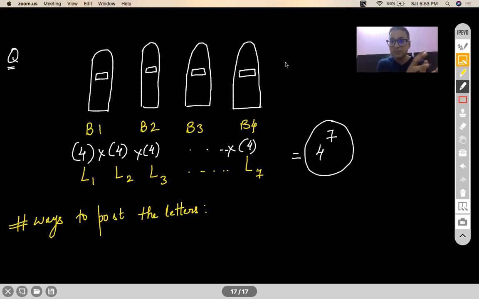So you have to do a distribution of 7 between these 4 people. Not only that, let's say if you distribute it like this, let's say I am going to put 3 letters over here, 1 here, 1 here, and let's say 2 here. Then which 3 will go into this? That is what you need to account for. Which one will go for this? That is what you are going to account for.